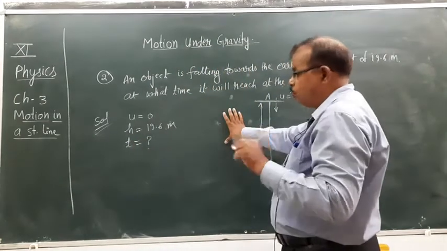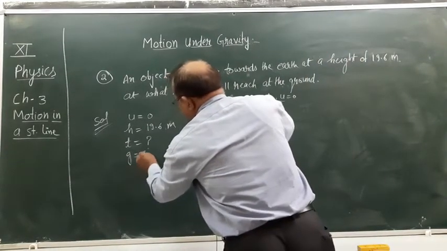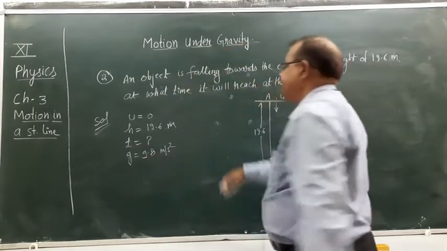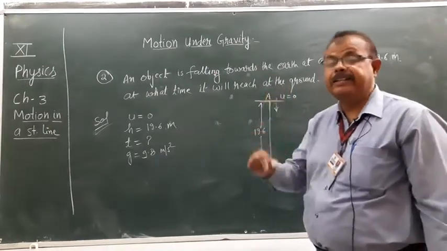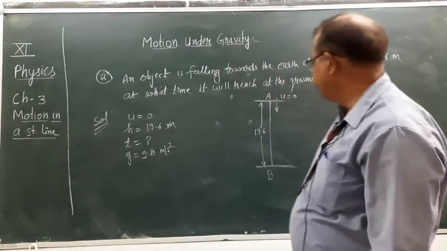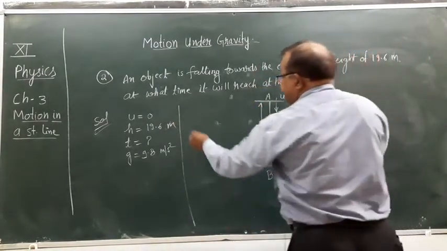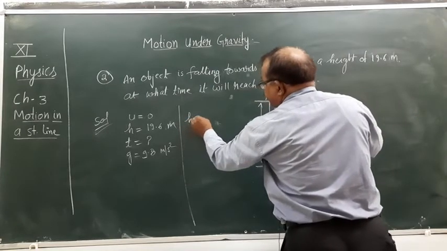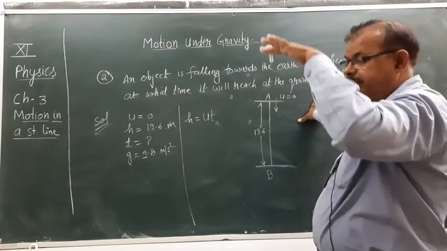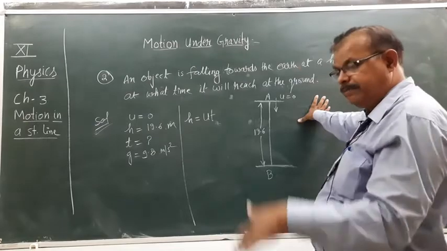One more thing, gravity g is equals to 9.8 meter per second square. This is gravity because this motion is under gravity. So the value of g is this. Clear? So using the equation h equals to ut, look here, the object is falling downwards, gravity is also downwards, both are in the same direction.